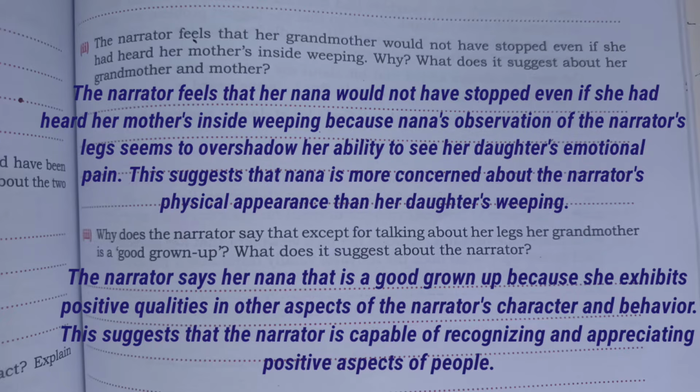Next, number three, why does the narrator say that except for talking about her legs, her grandmother is a good grown up? What does it suggest about the narrator? So the answer will be the narrator says that except for talking about her legs, her grandmother is a good grown up because she exhibits positive qualities in other aspects of her character and behavior. This suggests that the narrator is capable of recognizing and appreciating positive aspects of people.